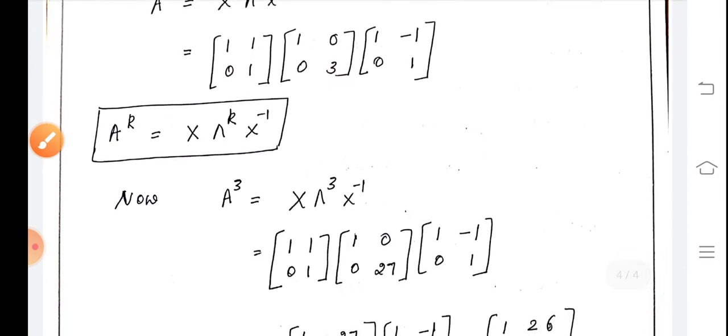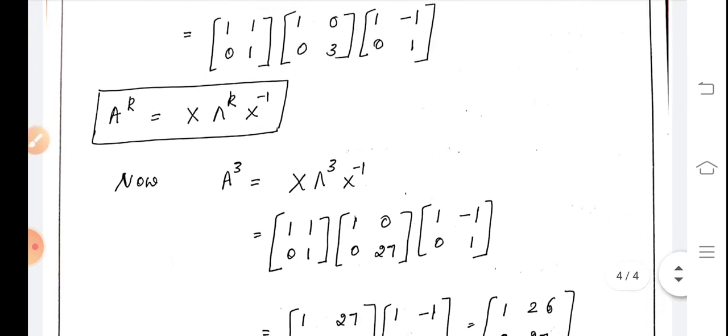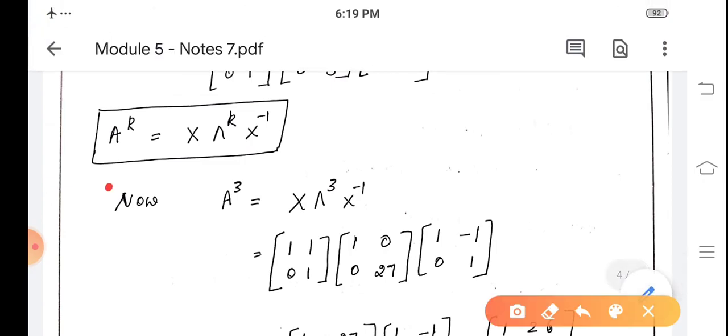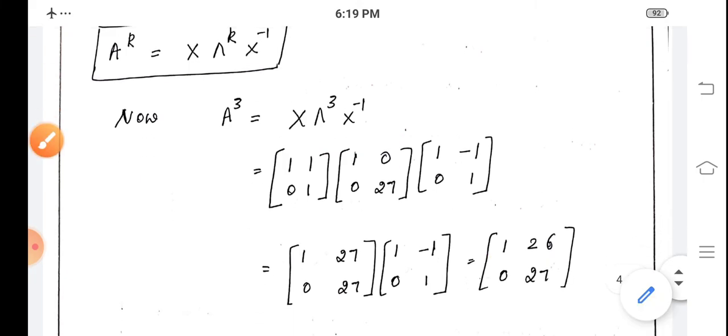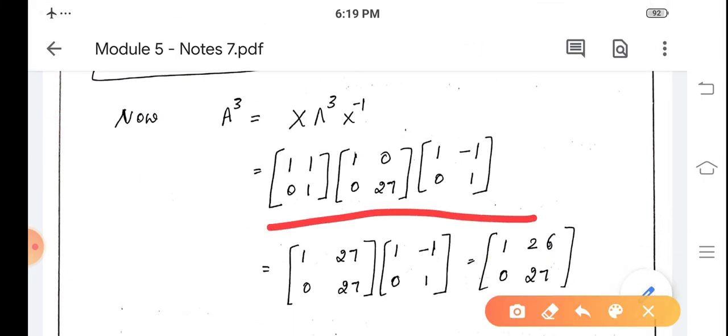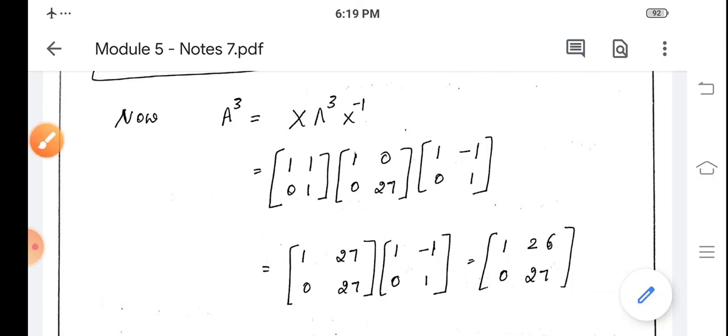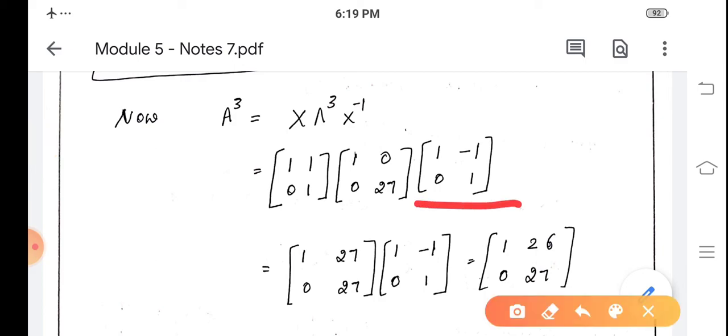Now we require the power of a matrix. We require A to the power 3. We have a formula to find the power of a matrix: A to the power k is X into capital Lambda to the power k into X inverse. Now we write A cube as X into Lambda cube into X inverse. That will be [1 1; 0 1], and Lambda cube is [1 cubed 0; 0 3 cubed], that is [1 0; 0 27], and X inverse is [1 -1; 0 1].